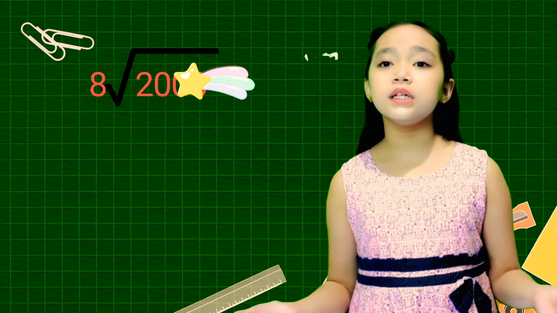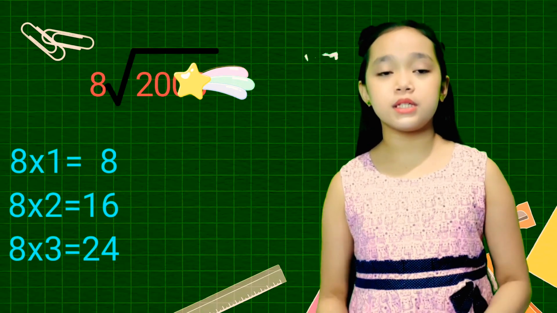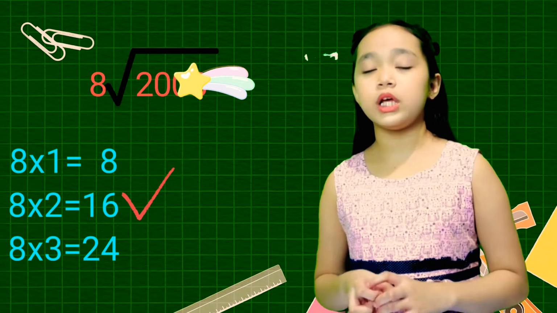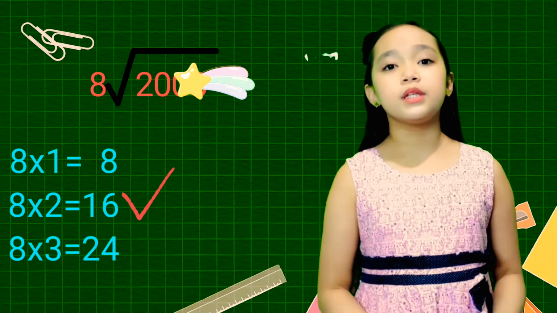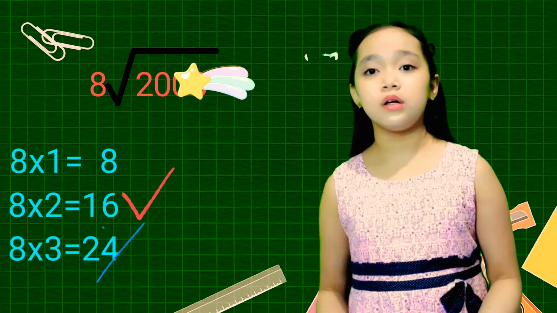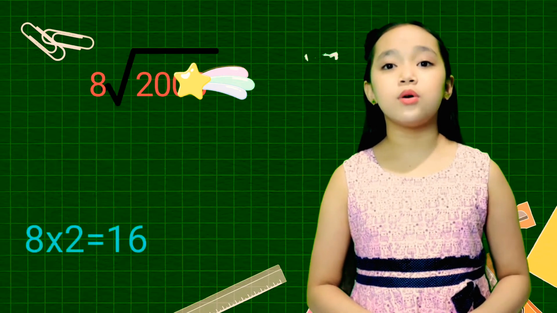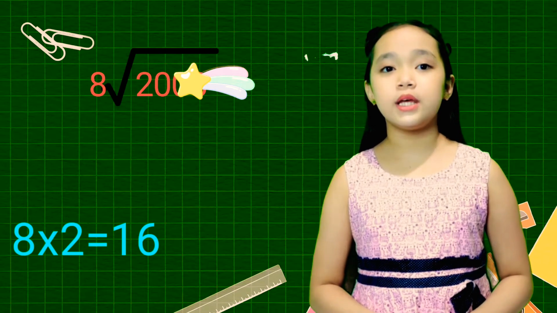Well, 2 8s will be 16, and that's almost 20. If we try and check 3 8s, it gives us 24, and it is way more than 20. So we go with 16.